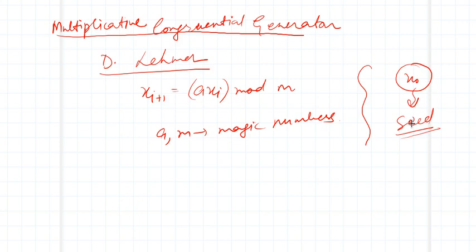To achieve a good random number, there are certain conditions which must be obeyed. And what are those conditions? One thing is that m should be prime. m should be prime.